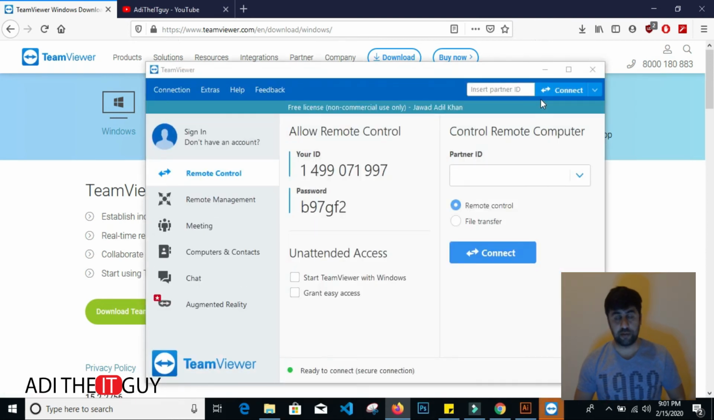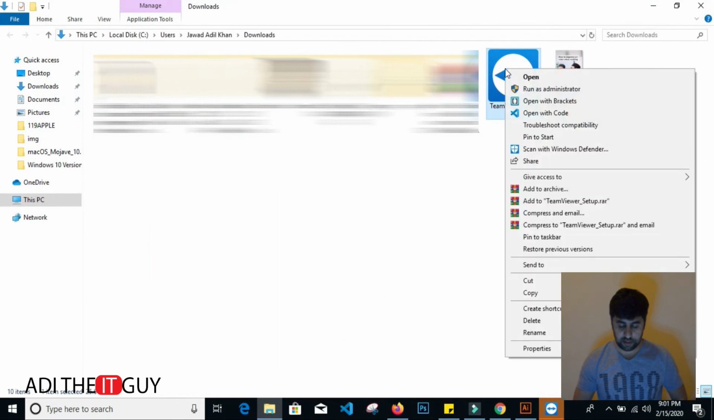And it's done. If you face any framework error during installation, you just need to right click on the installation file, run as an administrator, and you're good to go.